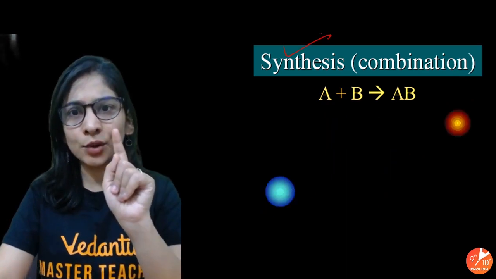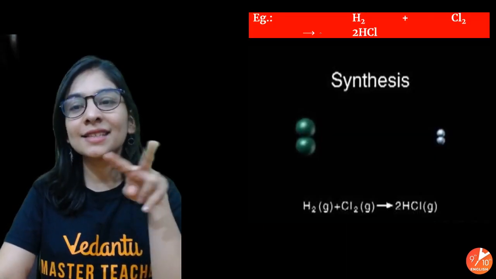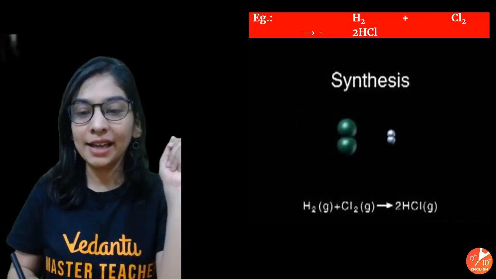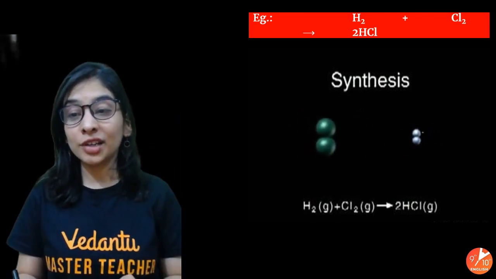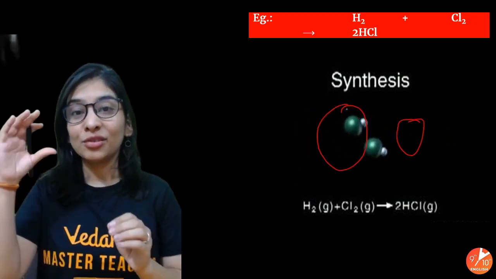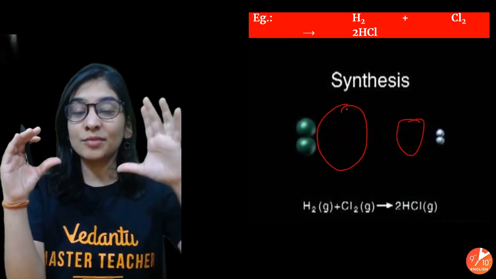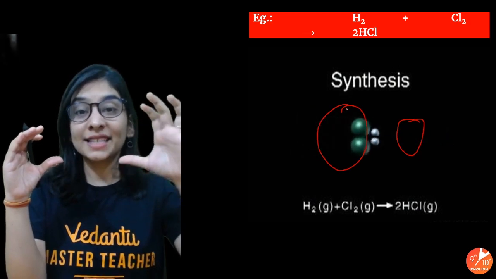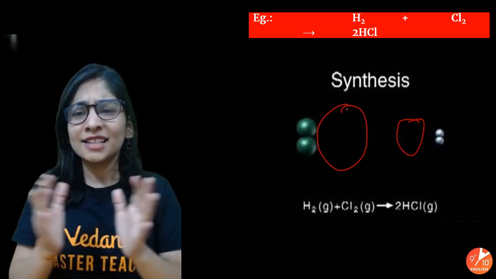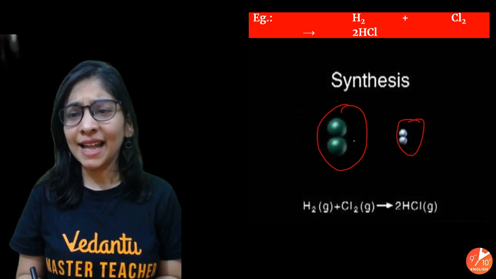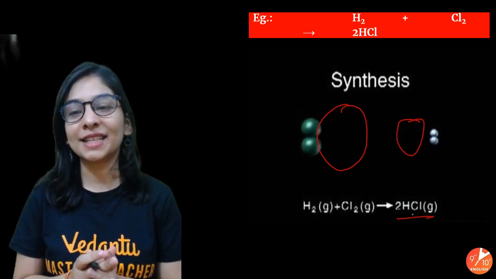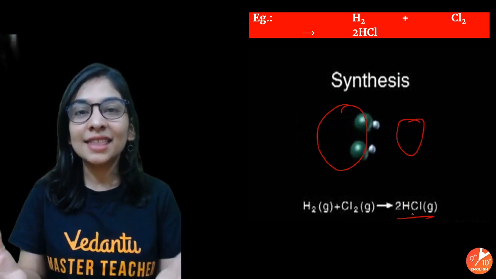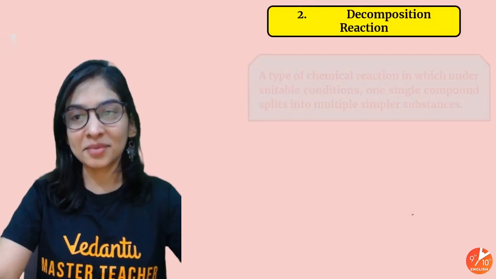So never get confused that these two are different. Synthesis and combination is the same only. Very famous example in front of you, that how hydrogen came, chlorine came. You know hydrogen, tiny H2, tiny atoms, chlorine, Cl2, big atoms. They are just combining and see what is happening. HCl, HCl, you are getting 2 molecules of HCl. What exactly is this? Synthesis, combination. Two or more things are combining to get a single substance, right?